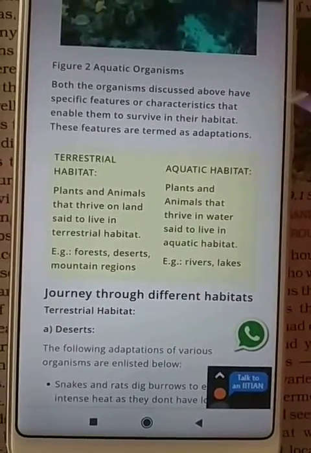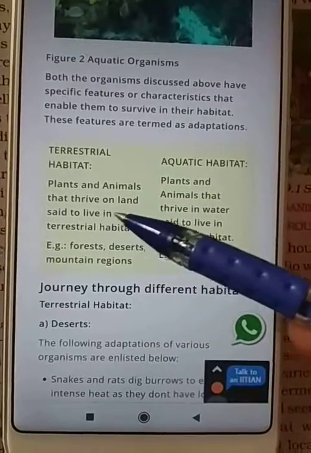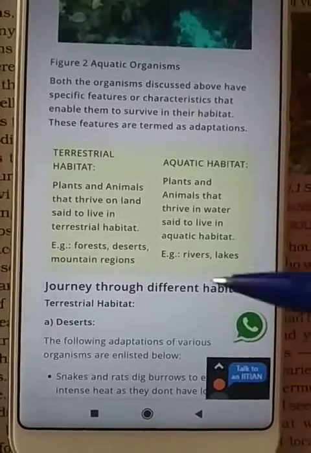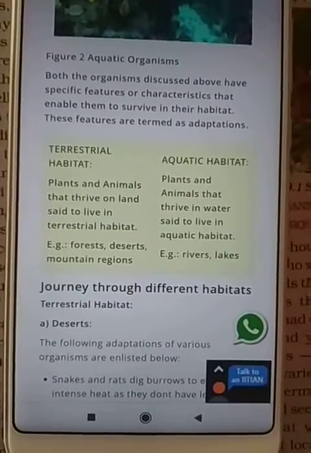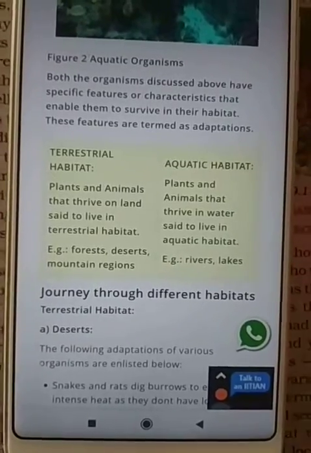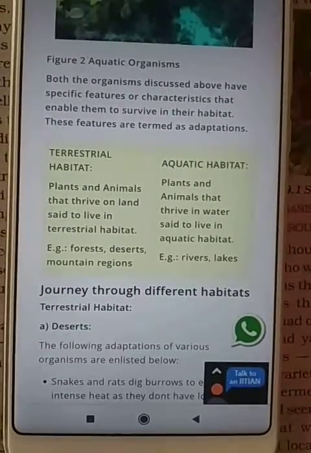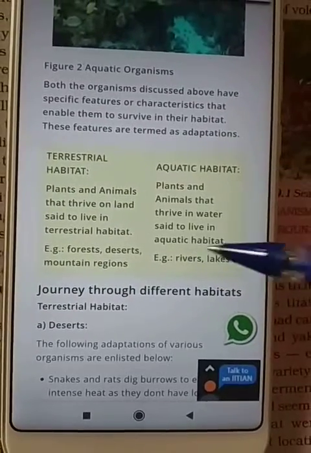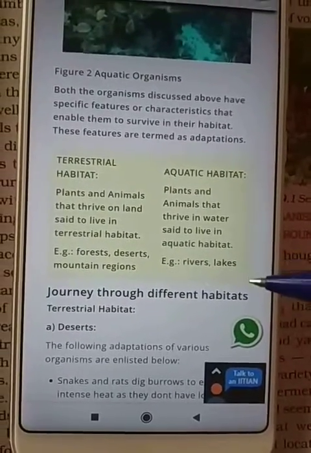Plants and animals which live on land are called terrestrial. Forest, desert, and mountain regions are examples. And the aquatic habitat is for animals which can survive in water only, for example, river and lake.